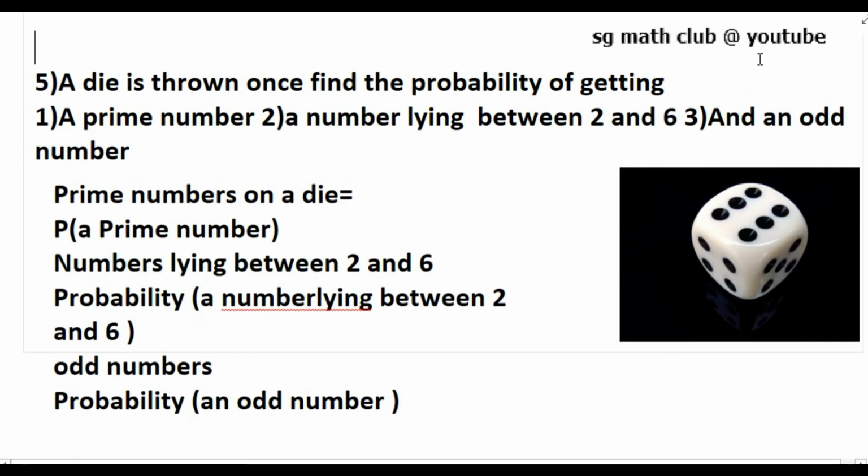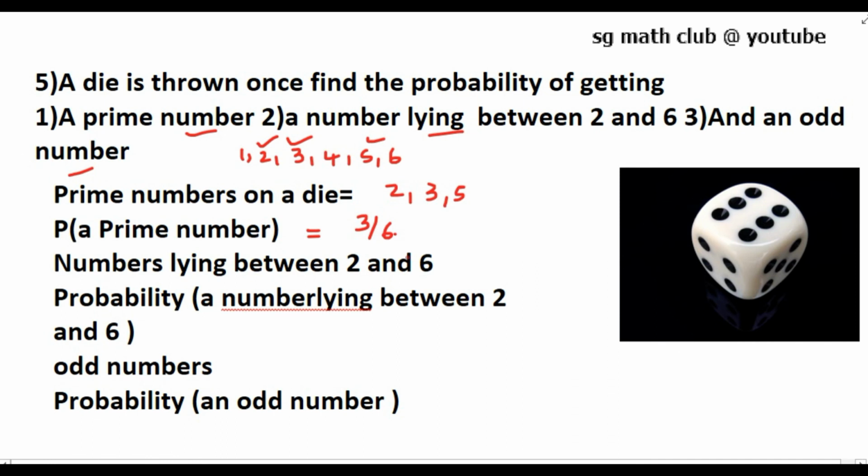A die is thrown once. Find the probability of getting a prime number, a number lying between 2 and 6, and an odd number. You have all seen the die. There are 6 numbers on the die, 1, 2, 3, 4, 5, 6, so the total number of outcomes is 6. Which are the prime numbers on the die? We know 1 is neither prime nor composite. 2, 3, 5 are the prime numbers on the die. So the probability of getting a prime number is 3 by 6.